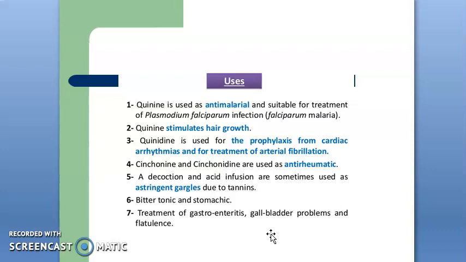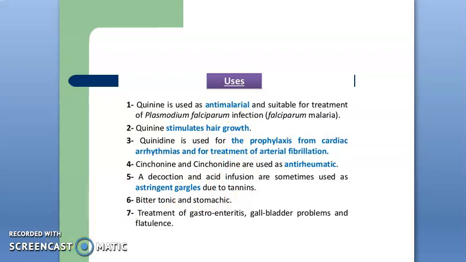Next, compound cinchona tincture is used as a bitter stomachic and antipyretic. Quinine is also a protoplasmic poison, especially used against protozoa like Plasmodium vivax, Plasmodium falciparum, Plasmodium malariae and Plasmodium ovale. Out of these, the most important use is that quinine is an antimalarial, whereas quinidine is a cardiac depressant used to prevent certain arrhythmias and tachycardia, as well as atrial fibrillation.